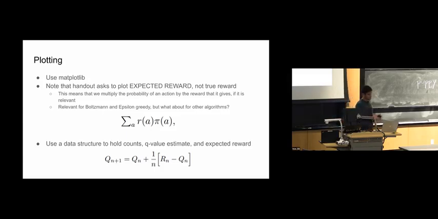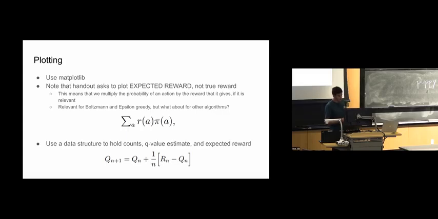The expected reward is what happens when we multiply the probability of an action by the reward it gives. This is only relevant in some of the algorithms because some of them use a probability distribution and some of them just pick greedily. So it's up to you to figure out which ones have a different expected reward and true reward.